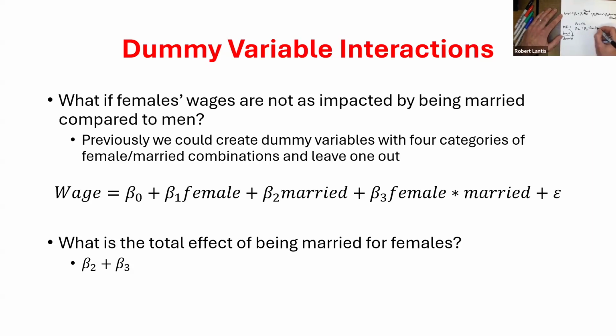So for a female, the total effect, well, this would be a 1. The total effect would be beta 2 plus beta 3. But the marginal effect would still be beta 2 plus beta 3 times female. For a male, what's the value of the female variable? 0, so it just simply becomes beta 2. So we can pick up a difference in the marginal effect of being married for females versus males.